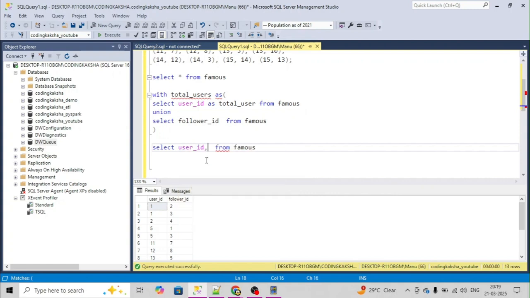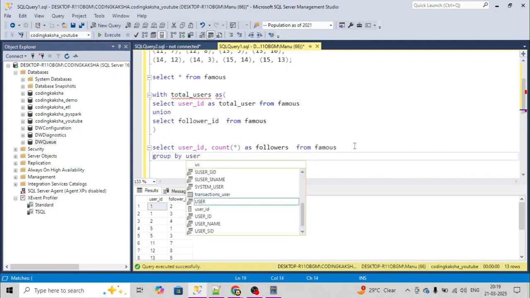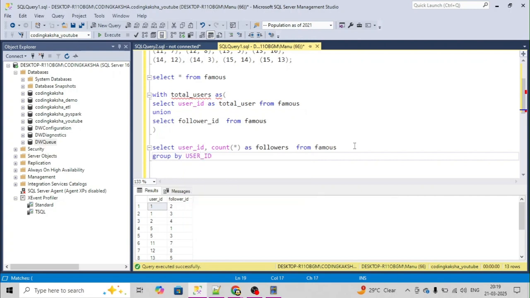Then we will take the count and keep this as followers. Okay, and we will do the grouping by user ID. So just put the user ID and we can see over here, right? Like user ID one has two followers. So we got this